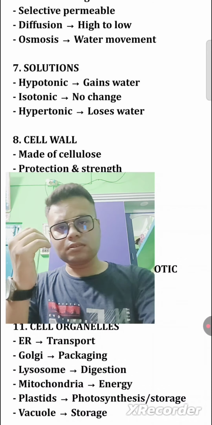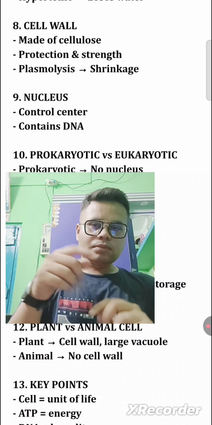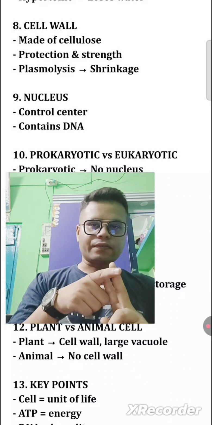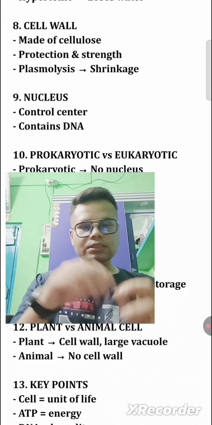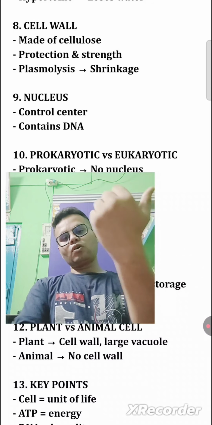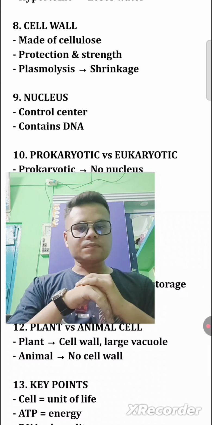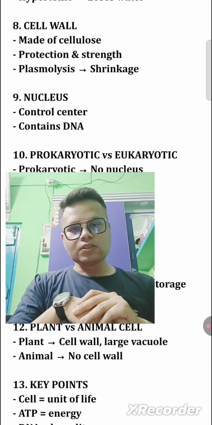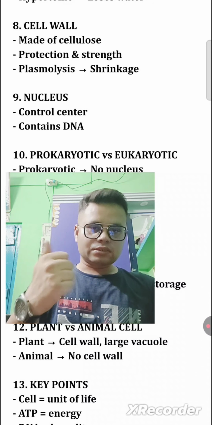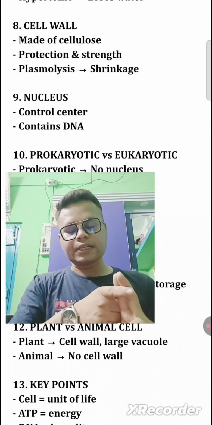Next, cell wall. First, it is made up of cellulose. Second, it gives protection and strength. Plasmolysis comes under shrinkage. After that, nucleus. The nucleus is the control center, and it contains DNA.